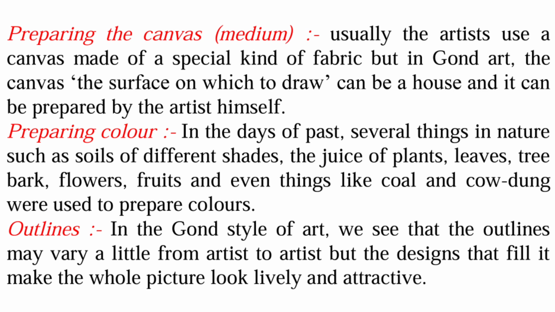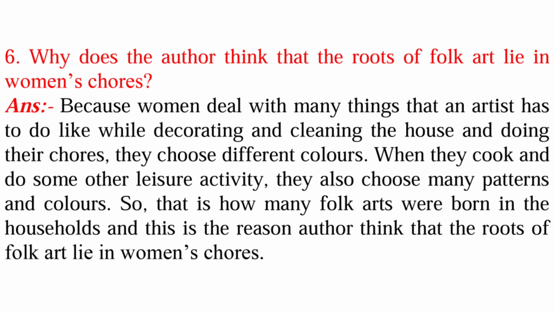shades, the juice of plants, leaves, tree bark, flower, fruits and even things like coal and cow dung were used to prepare colors. Outlines: in the Gond style of art, we see that the outlines may vary a little from artist to artist, but the design that fill it make the whole picture look lively and attractive. Sixth question is